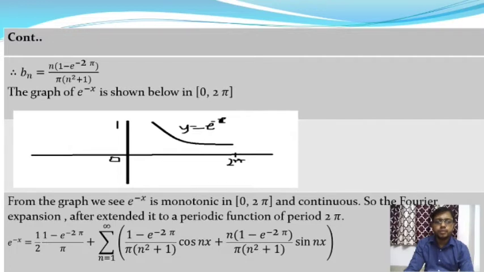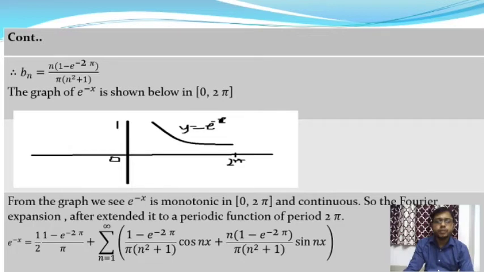From the graph we see that e to the power minus x is monotonic in the interval 0 to 2 pi and continuous also. So the Fourier series expansion, after extending it to a periodic function of period 0 to 2 pi, satisfies the Dirichlet's conditions as well.